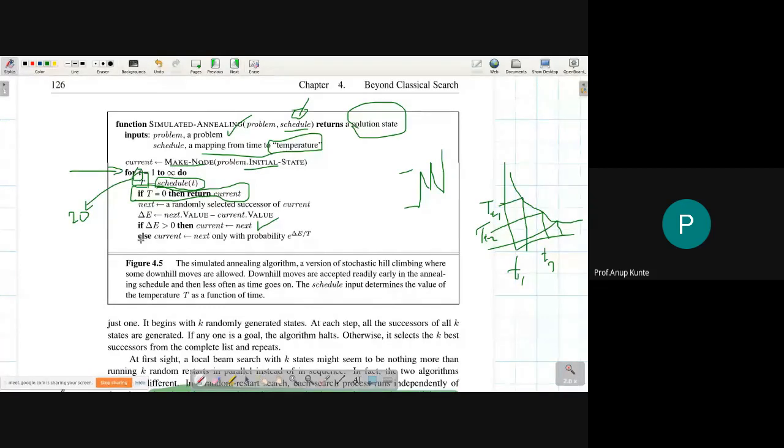Now in the else part, what we are doing is we are assigning next to the current node by using a formula, and that formula is e raised to delta E divided by T. E raised to delta E divided by T. So ये delta E value है मेरा change in the value, next value minus current value.